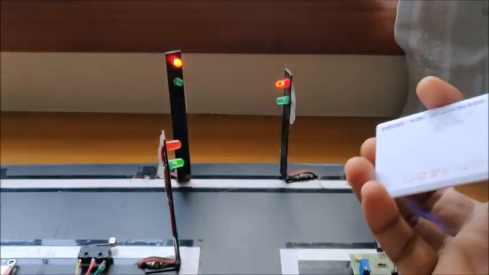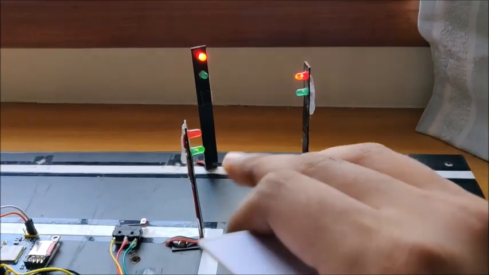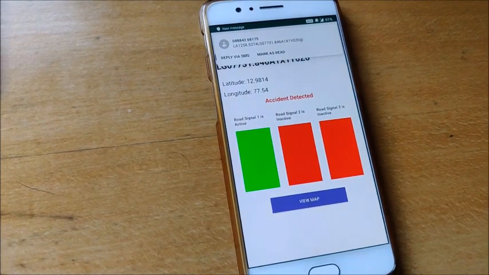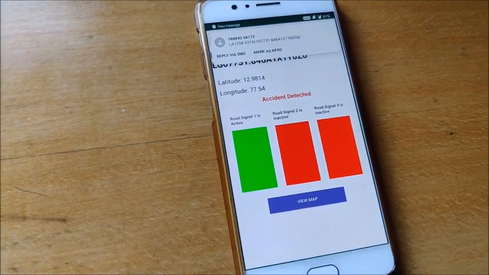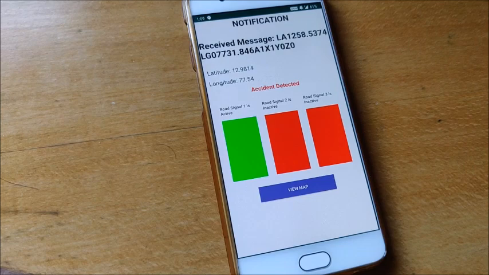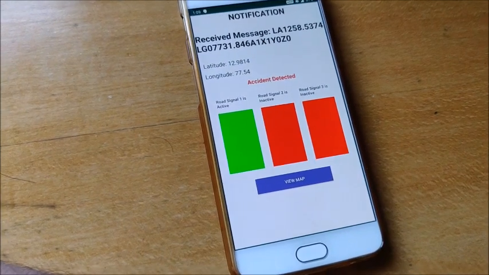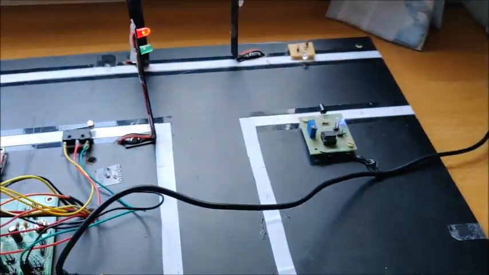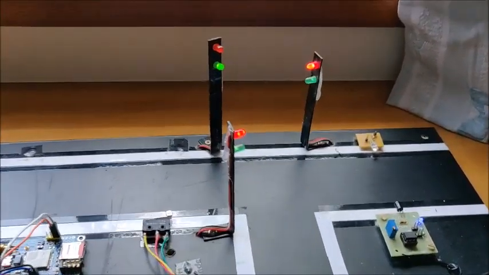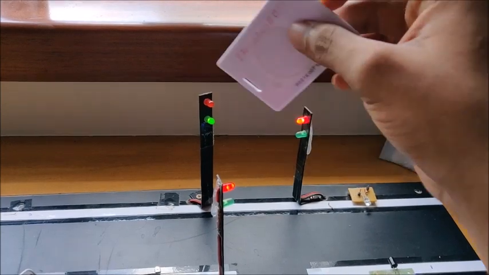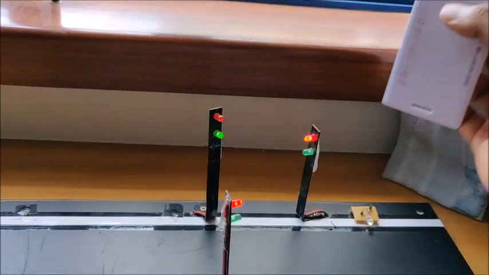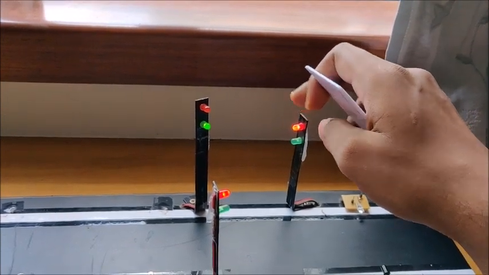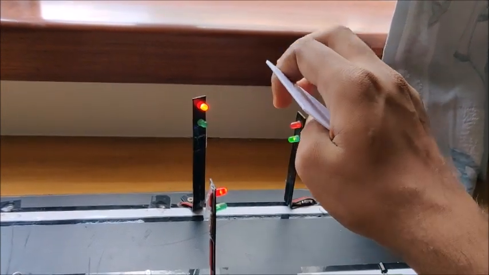This is the status of the traffic light, which is traffic 1 is green. Let's wait for the notification. Caution, accident detected. You can see the previous status of traffic 1 was green and the other 2 were red, and the location has been sent. And also, even if I wait for this traffic light to turn green and these two are red, and I scan this RFID tag, I'll get the same prompt saying that yes, traffic 3 was green and traffic 1 and traffic 2 were red, which is inactive.